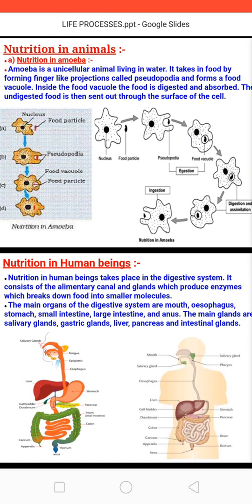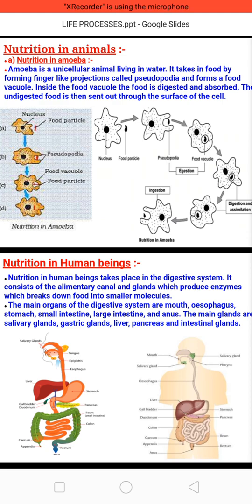After this, the next topic is nutrition in animals. In this topic, first we will discuss nutrition in amoeba. As you know, amoeba is a unicellular microorganism which lives in stagnant water. It takes food with the help of finger-like projections, that is pseudopodia. Pseudopodia are also known as false feet. With the help of pseudopodia, amoeba moves to the food and takes that food inside the body.